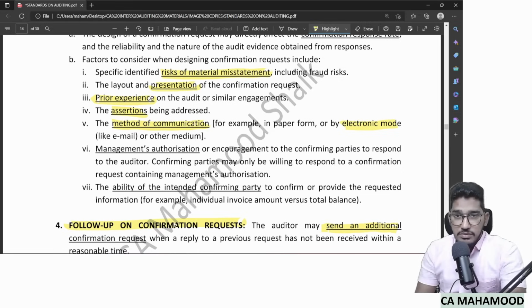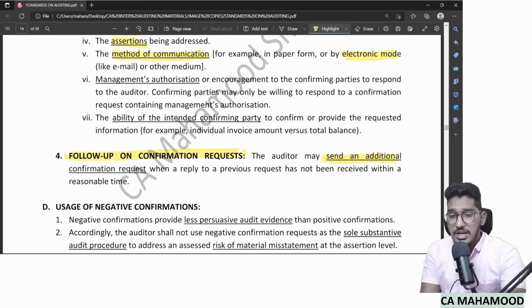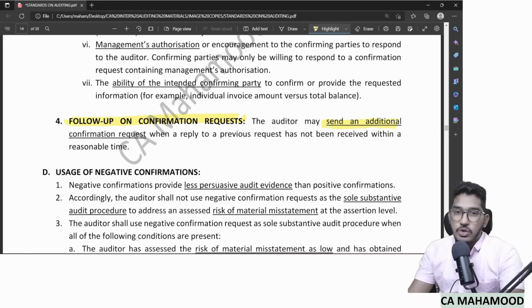In the case of a negative confirmation request, if you don't get a response, you will assume that the third party has agreed. So that's why you need to send the confirmation request, and wherever suitable you send a follow-up request, and generally where it will be suitable, only in the case of a positive confirmation request.